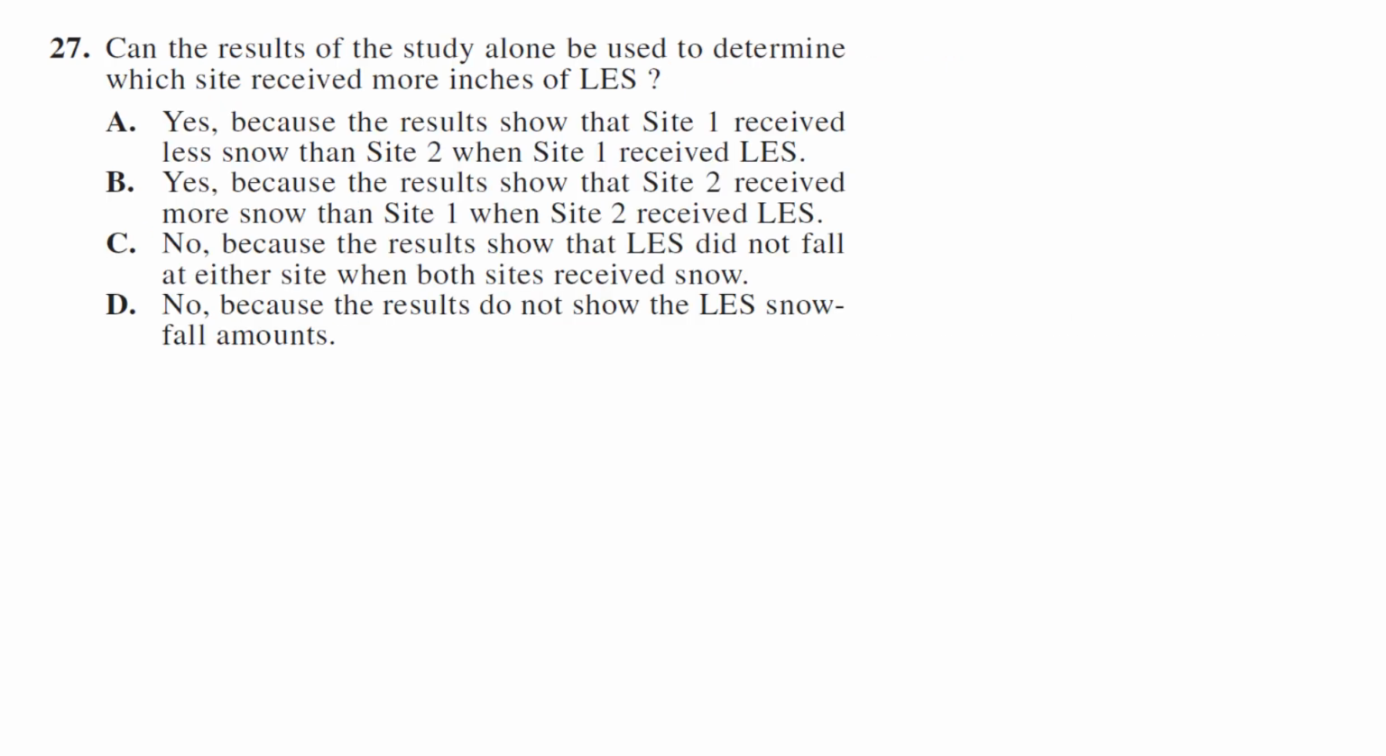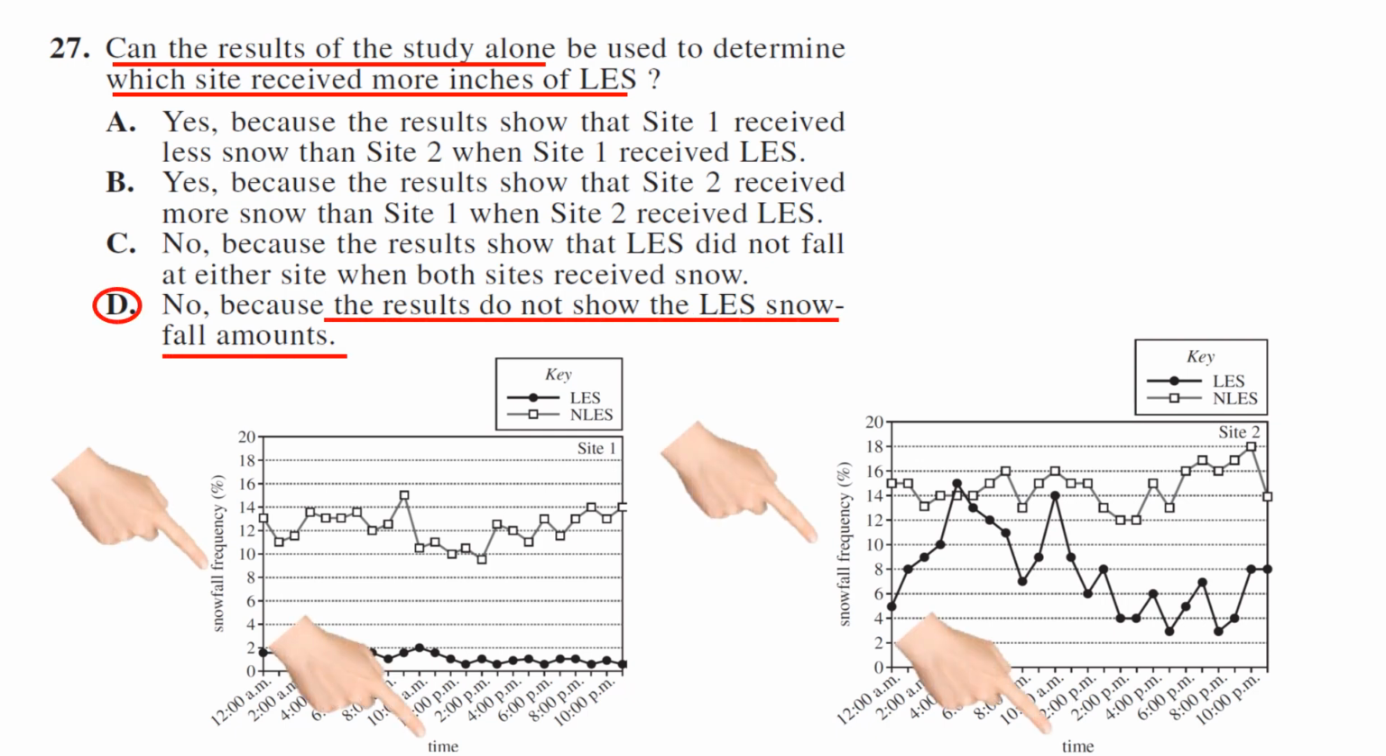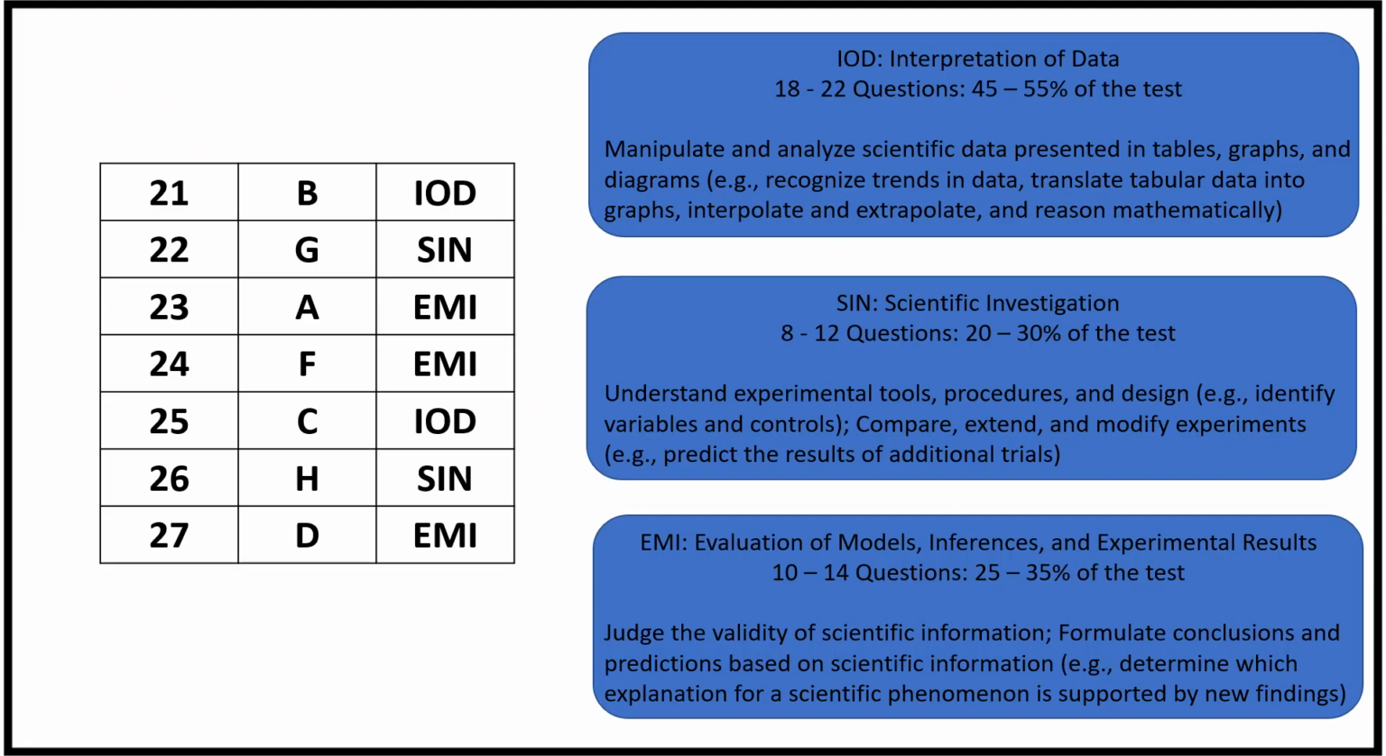Number 27. Can the results of the study alone be used to determine which site received more inches of LES? So when we look, we have snowfall frequency, we have time, but we don't see anything about snowfall amounts. Just because it fell frequently doesn't say whether it is falling heavily or lightly, so we don't know for sure, because all it tells us is frequency and time. So results do not show snowfall amounts. So the answer has to be no. Here are the reporting categories for this passage. We got one of every type in this passage.